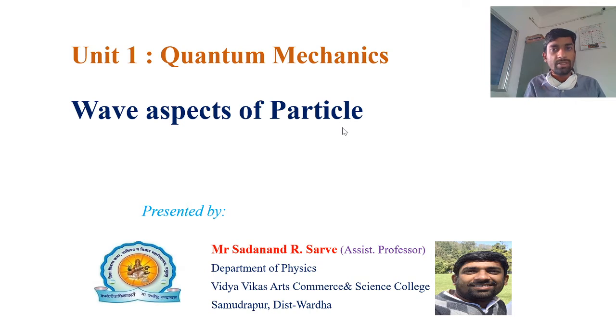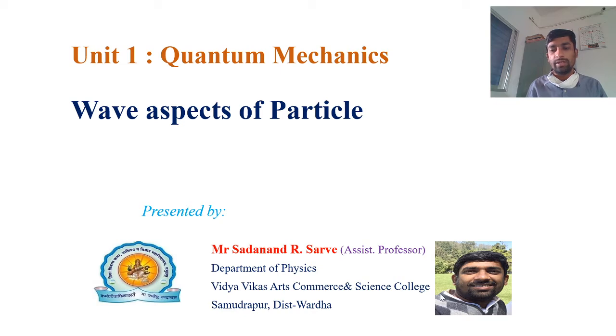Similarly, whenever an electron moves in a certain material, there is a wave associated with it. De Broglie said that there is a wave associated with each particle, so a particle has wave nature as well as particle nature. That is the dual nature of a particle.